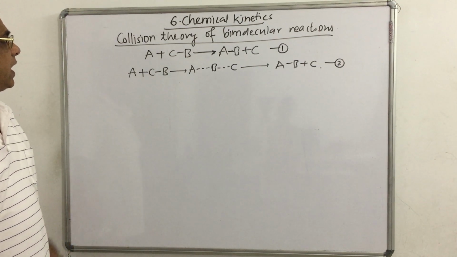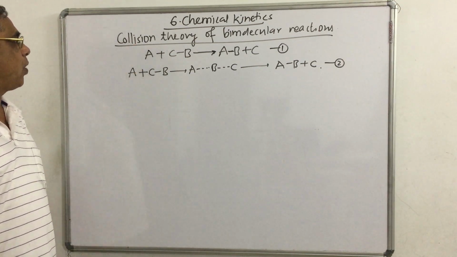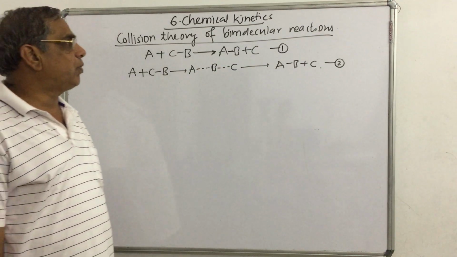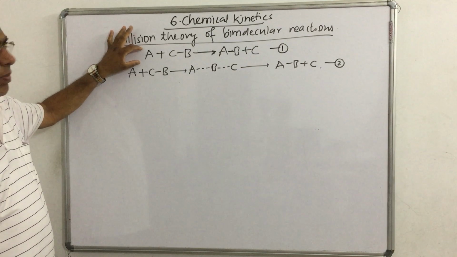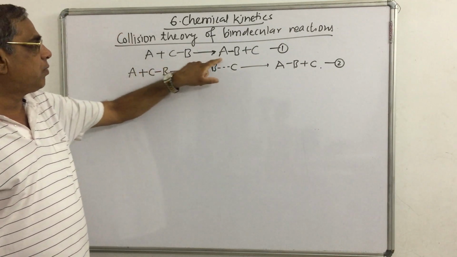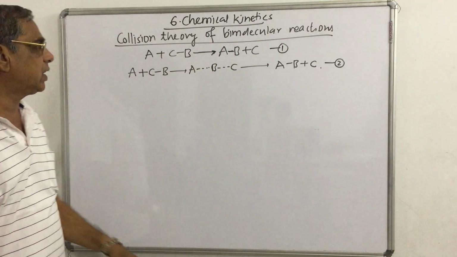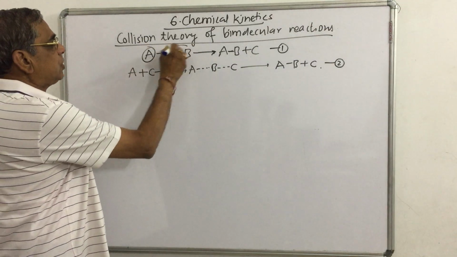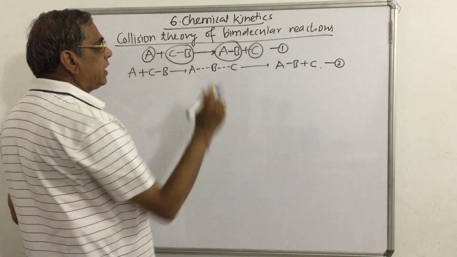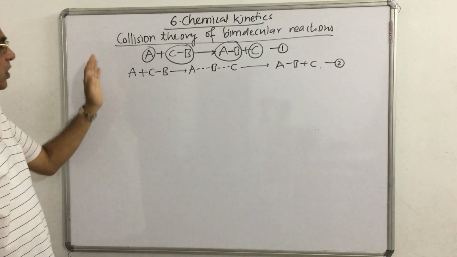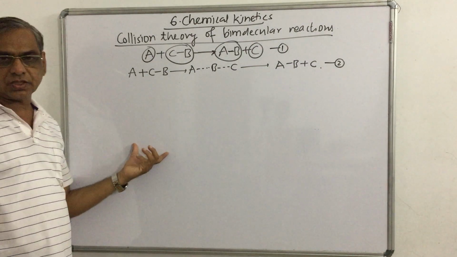Hello student. In the last lecture, we have been seeing about the collision theory of bimolecular reactions. तो ऐसे एक hypothetical reaction लिया था अपन ने A combined with BC, formation of AB plus C, where A and BC are called reactants, AB and C are called products. तो लास्ट पीरियड में अपन ने देखा था what are the factors responsible.